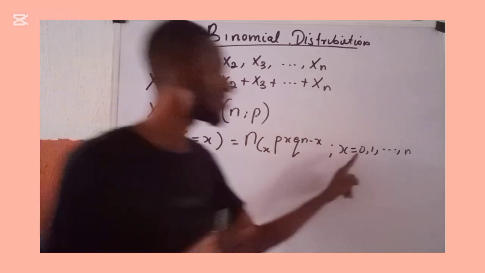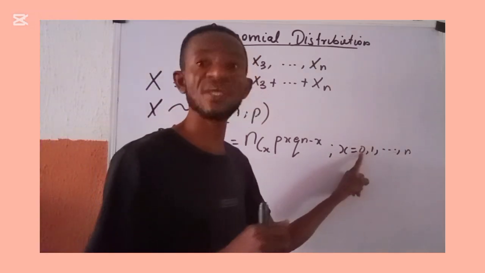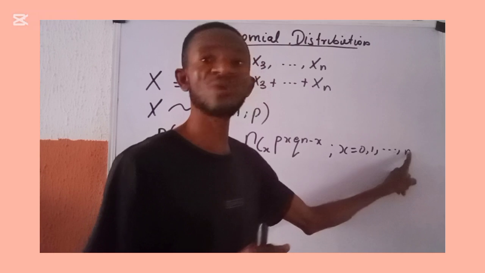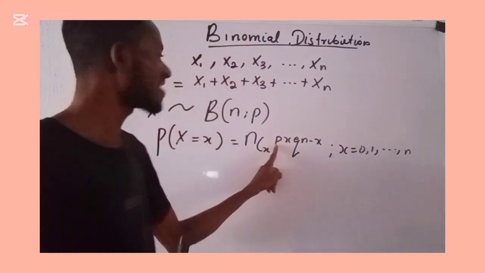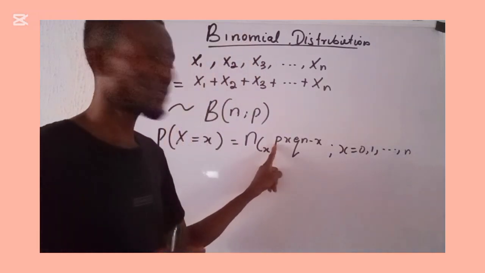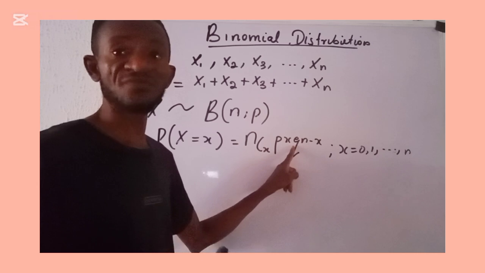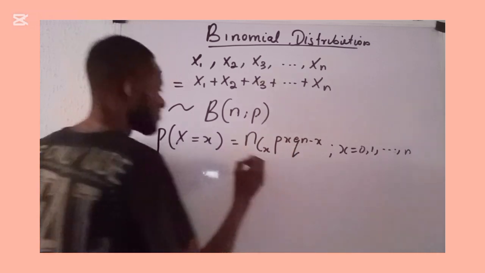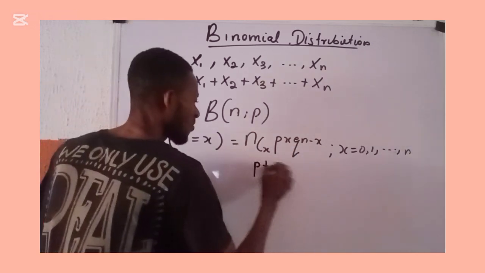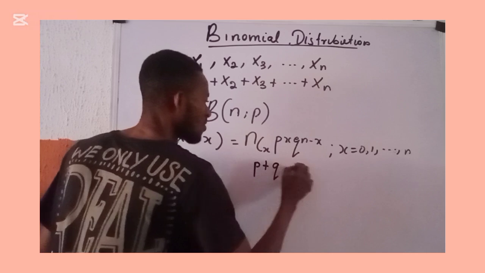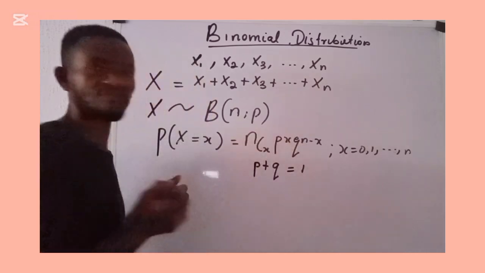The range of a binomial distribution begins from 0 down to n. And this P here is the probability of success, and this Q here is the probability of failure, such that the probability of success P plus the probability of failure Q must give me 1.